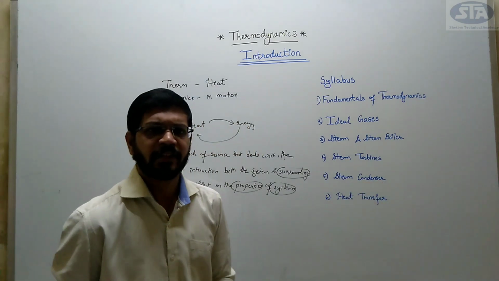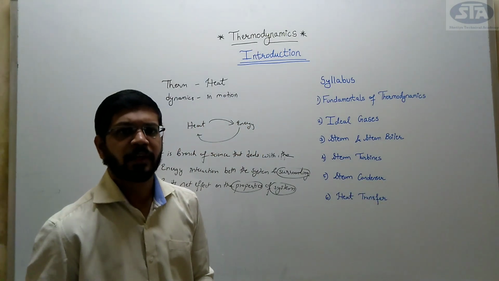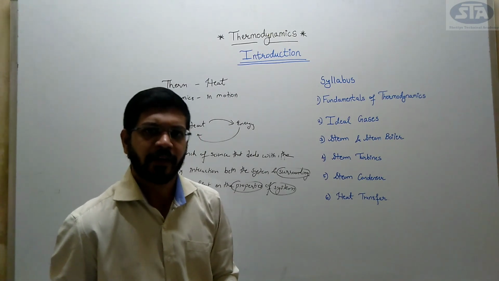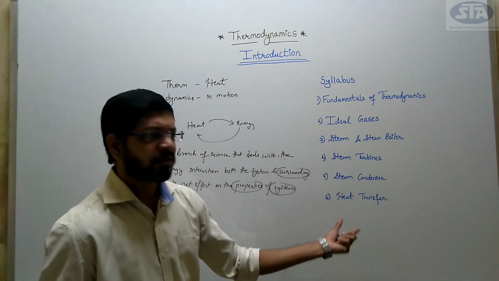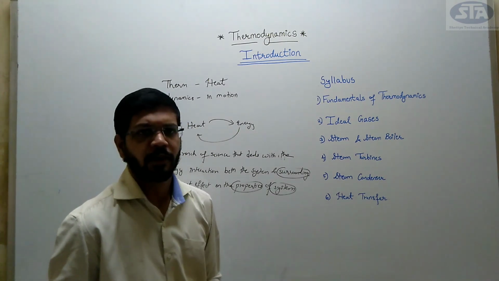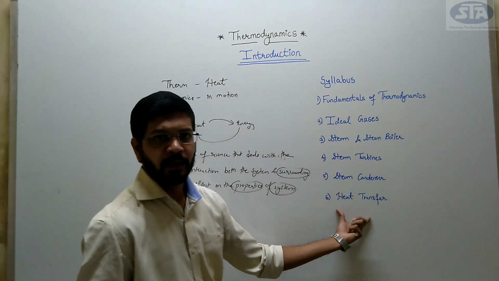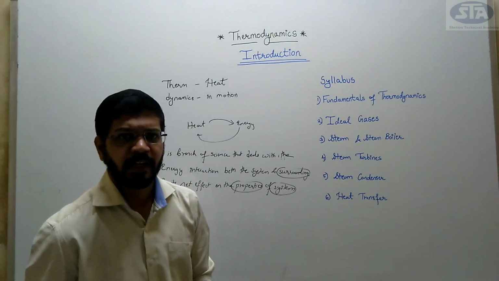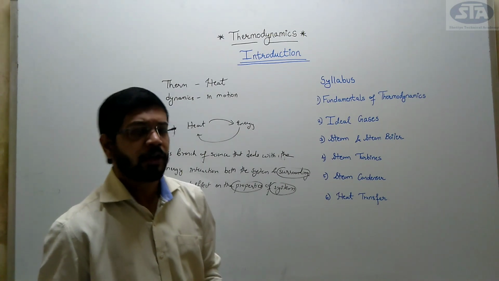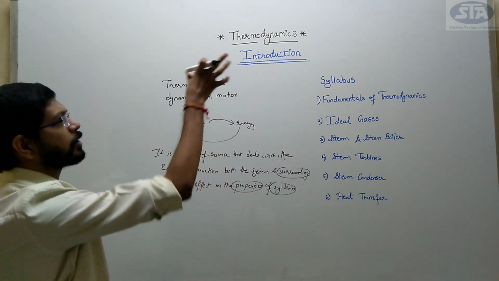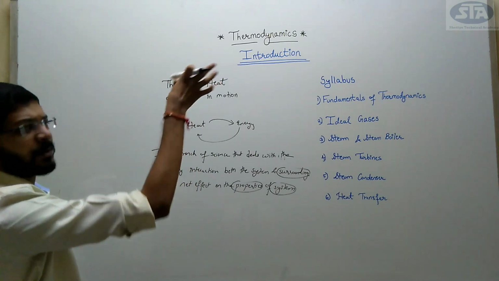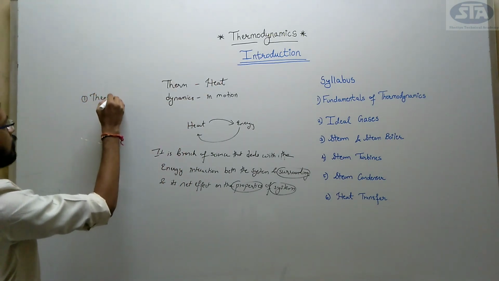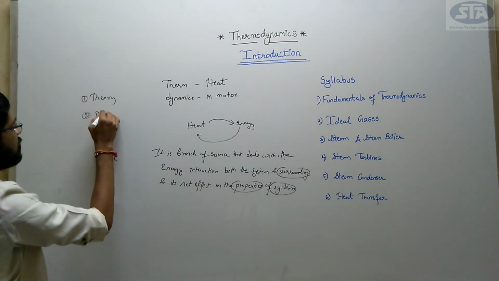The last chapter would be heat transfer. We all know that there are three modes of heat transfer, that is conduction, convection and radiation. We will have some theory concepts and numericals on this part. And in the last part, the theory, there would be what is a heat exchanger, and we will have some numericals on those.